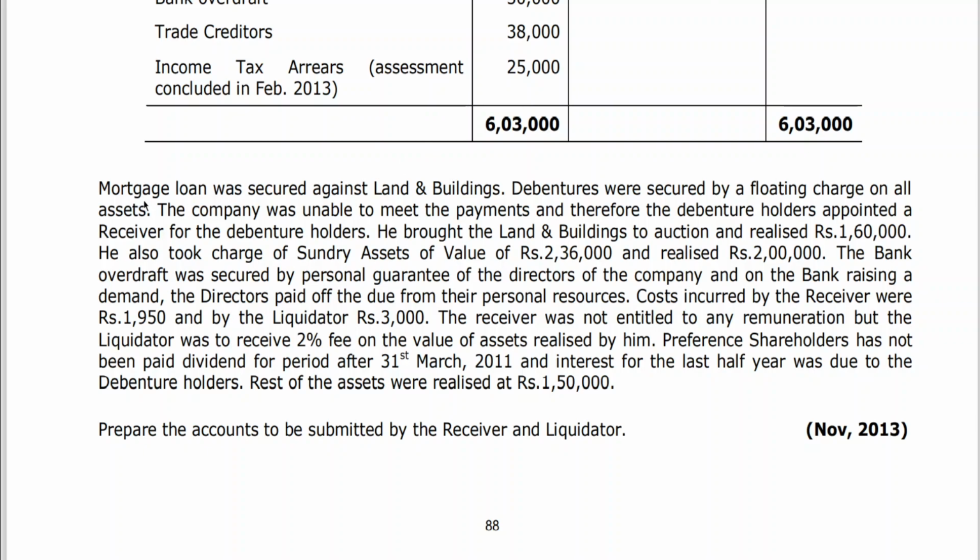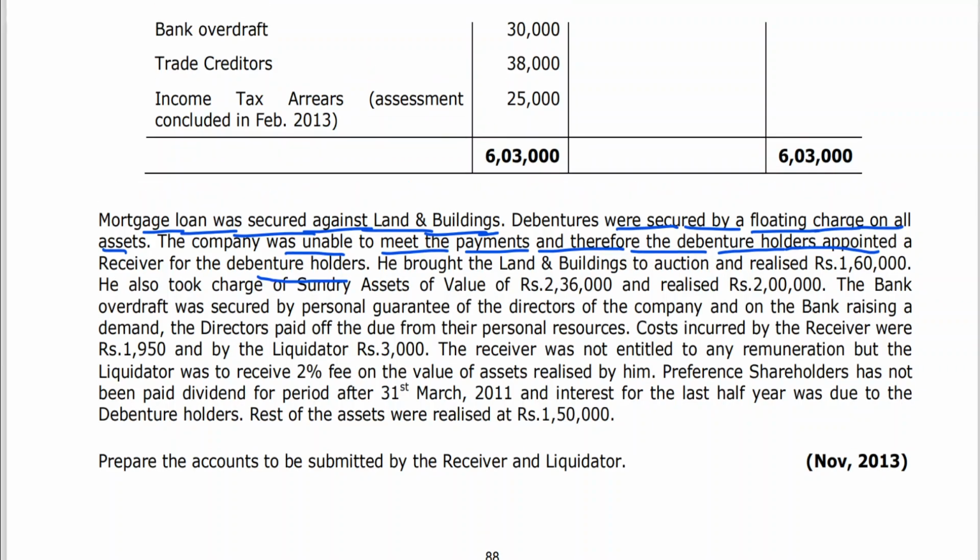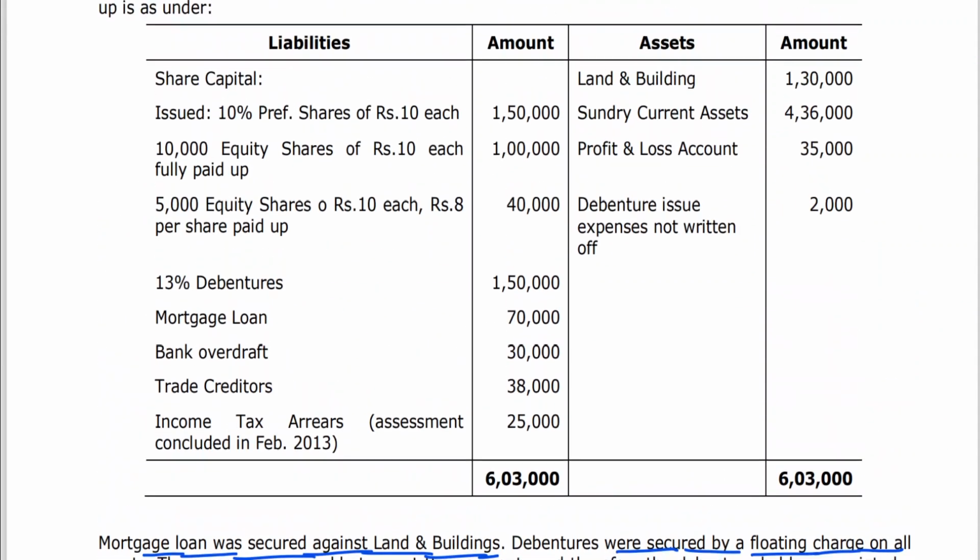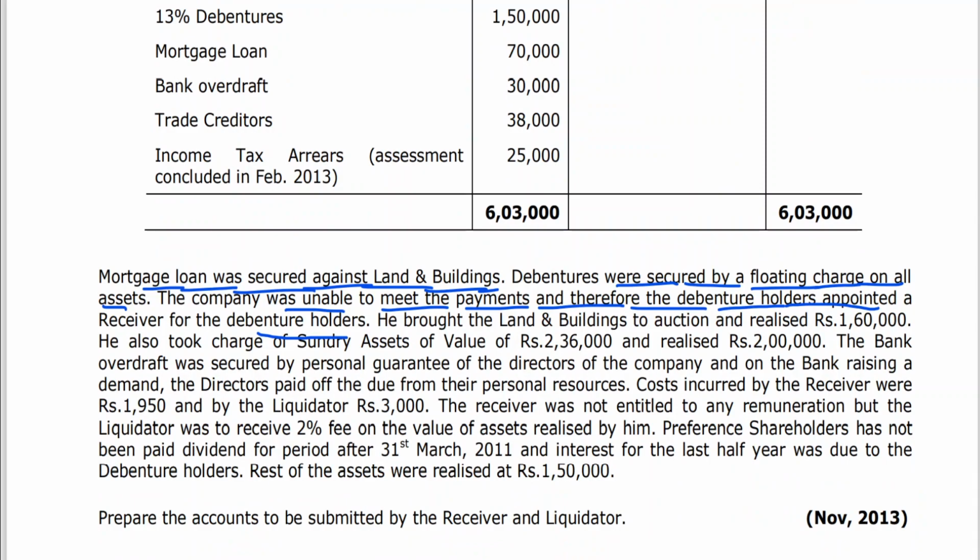Mortgage loan was secured against land and building. Debentures were secured by floating charge on all assets. The company was unable to meet the payments and therefore debenture holders appointed a receiver. He brought the land and buildings to auction and realized 1,60,000. On this land and building, what are the land and building? 1,30,000 land and building has been realized for 1,60,000.